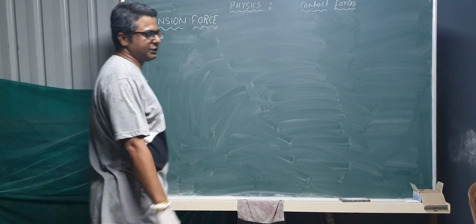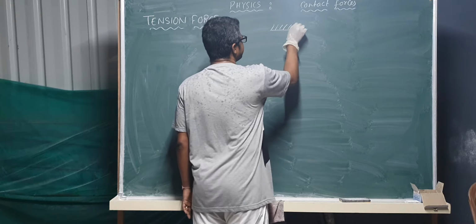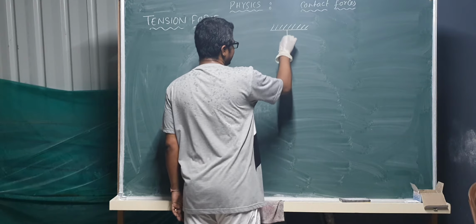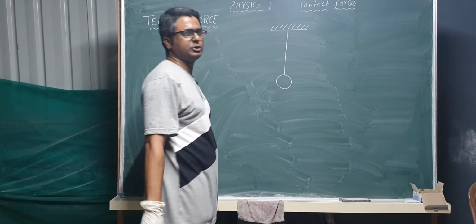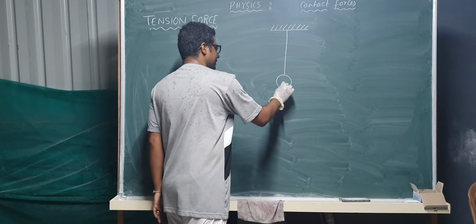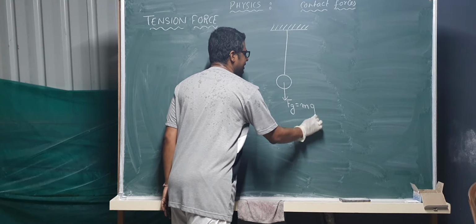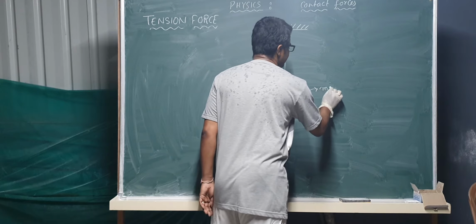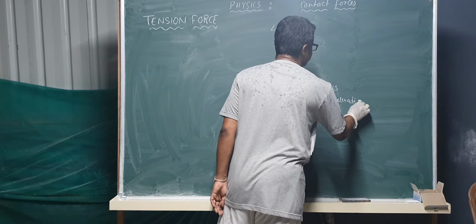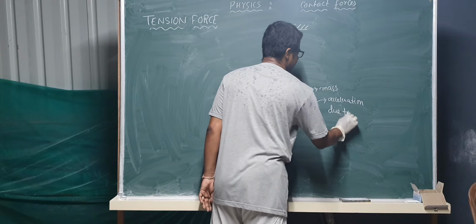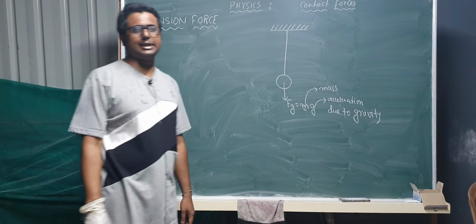What is tension force? First of all, let us have a fixed support. This is a fixed support, and there is a string, and suppose a mass is attached to this string. So what forces are acting on this mass? One force is the gravitational force that we call Fg, which is equal to mg. M is mass, g is acceleration due to gravity.